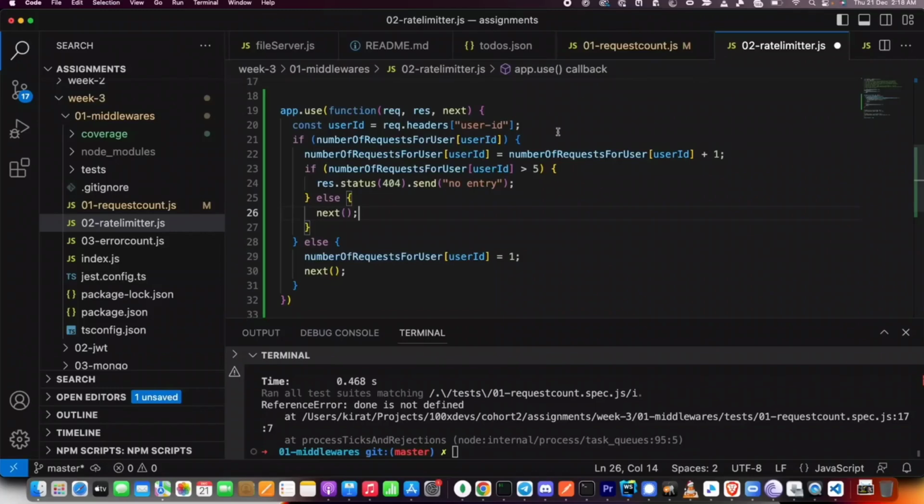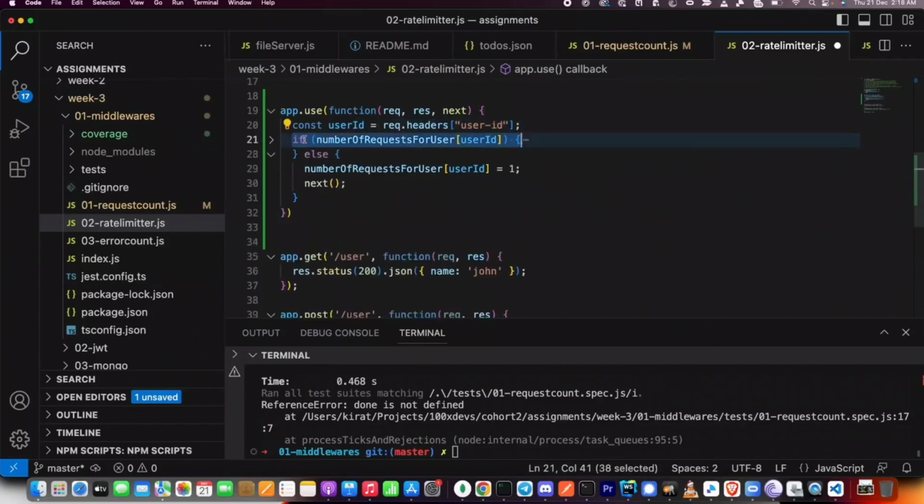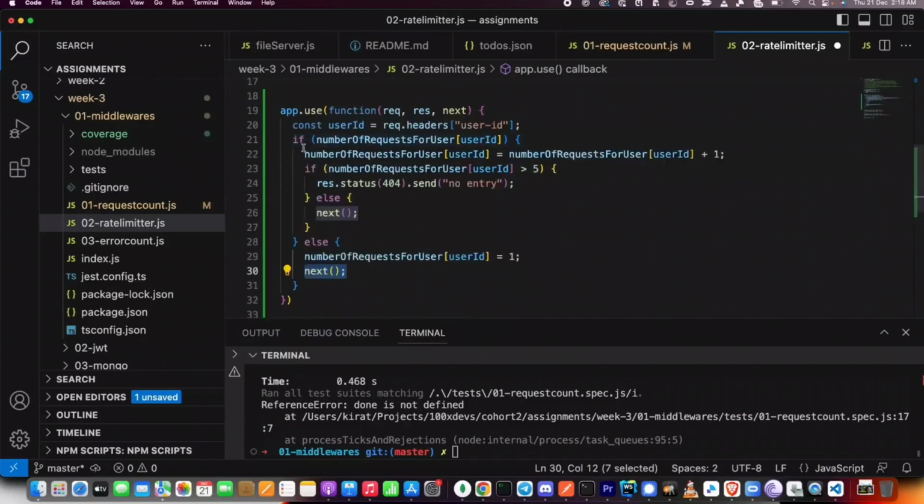of solving it. Has this user sent at least 1 request in this second? No. Then this is the user's first request. Let me keep track of that. And next, send this to the actual logic. But if that is not the case, this is their second or third or 4th request. Then first increment it. Check if this is their 6th request or 7th request. Then don't let it through.